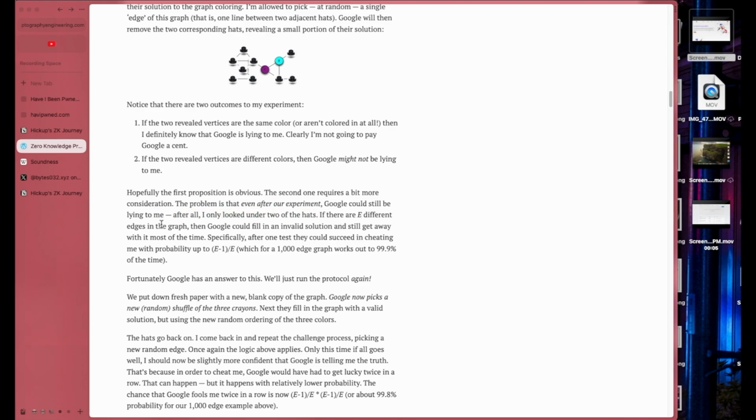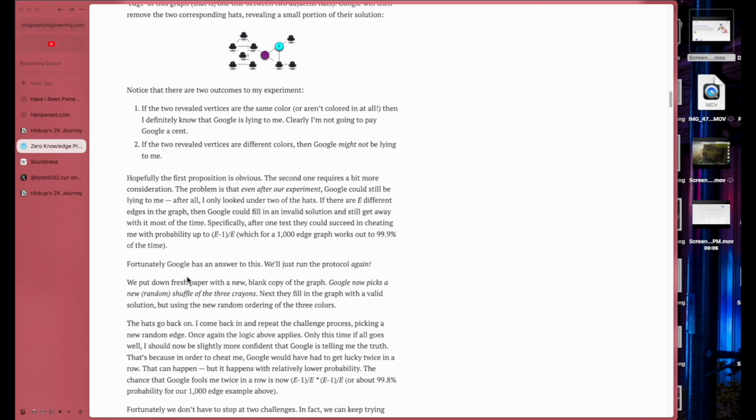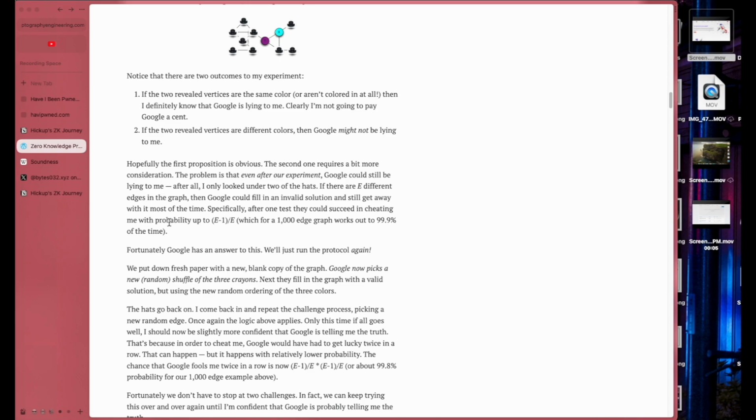If there are different edges on the graph, then Google could fill in an invalid solution and still get away with it most of the time. Specifically, after one test, they could succeed in cheating me with probability up to (E minus 1) by E. Oh, see, I told you that he's going to bring probability into the picture, and he did. With a 1000 edge graph that works out to 99% of the time.